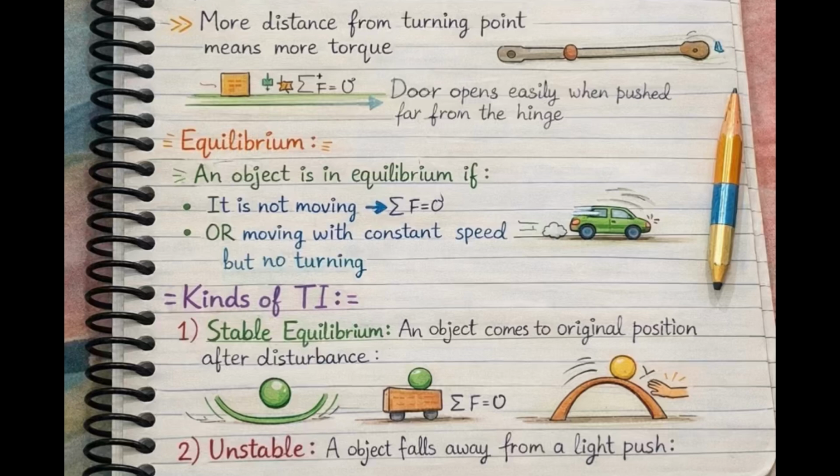Now what is equilibrium? An object is in equilibrium if it is not moving or moving with constant speed but no turning. Kinds of equilibrium. So now first is stable equilibrium. It means an object comes back to its original position after disturbance. And now unstable or dynamic equilibrium means an object falls away from a light push. You can understand light push. So the object falls with a light push.